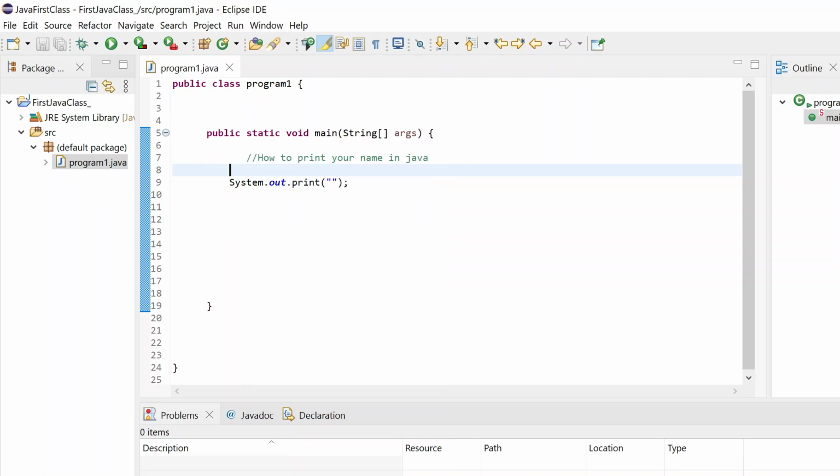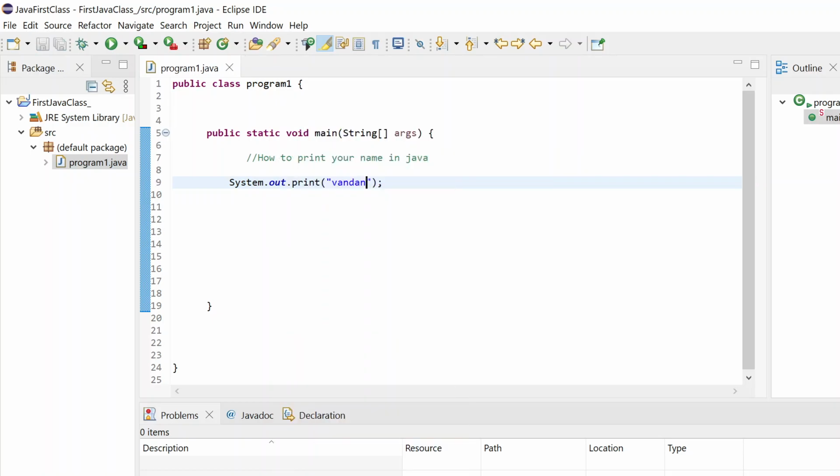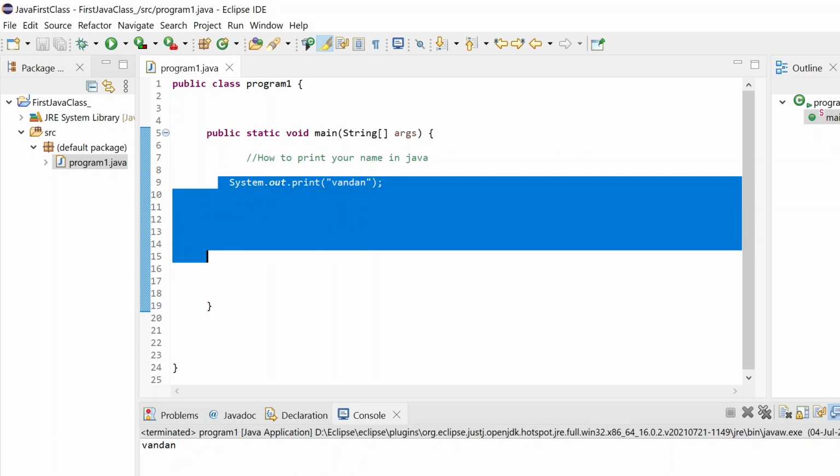Or let me put some string here, like suppose I will print some name. So we need to check. You can see it. So what is console? Console is basically where you will see your output. Whatever Java code you write, you will see the output here, in the console.